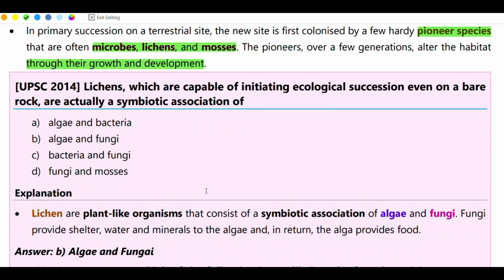Now, lichens, which are capable of initiating ecological succession even on bare rock, are actually a symbiotic association of algae and fungi, not bacteria. Bacteria come when there is dead and decomposing matter. Here the keyword is initiating.